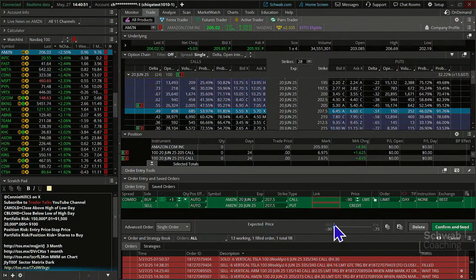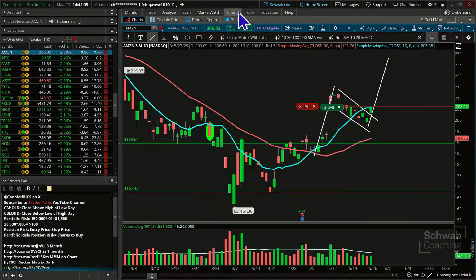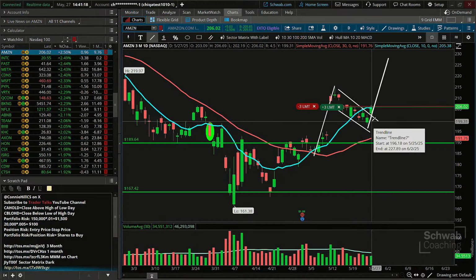Meaning, if this thing doesn't jet up for us, because we've got two bullish positions, it could get in a scenario where you're looking at a decent loss pretty quickly. So on this one, my proposal is this. Rather than having the exit be as it dips into the flag, we're going to have the exit be here, a little bit below today's low on this candle. Today's low on the candle is 202.19.